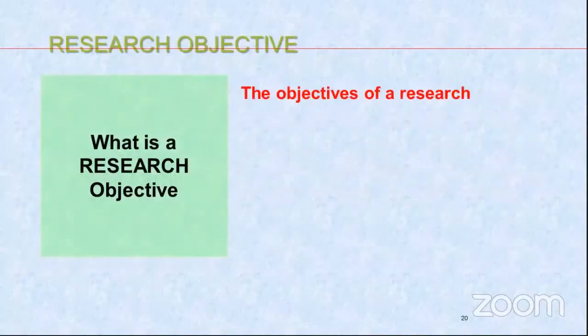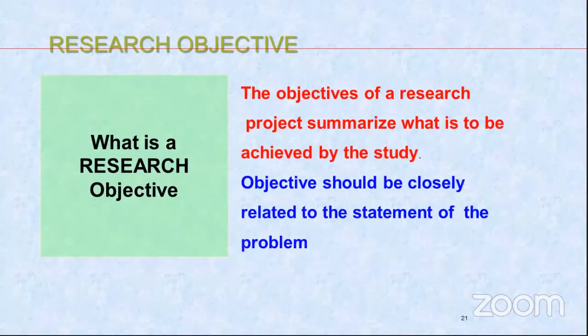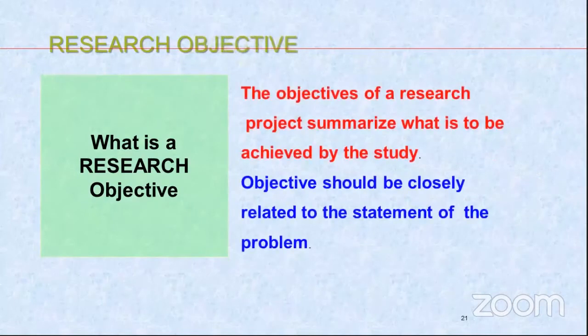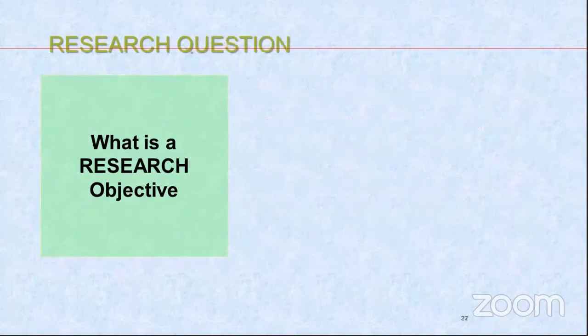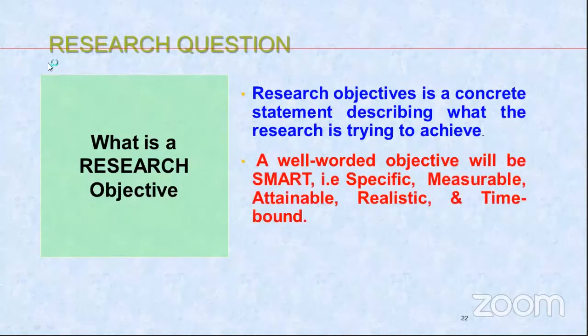So the objectives of a research should project, summarize what is to be achieved by the study, should be closely related to the statement of the problem. A research objective is a concrete statement describing what the research is trying to achieve. A well-worked objective should be SMART.